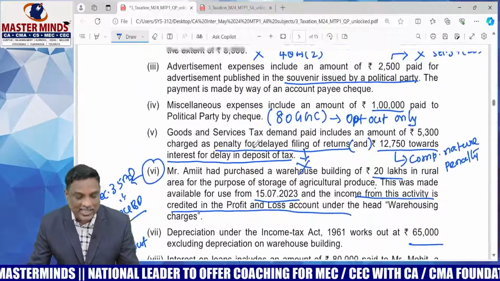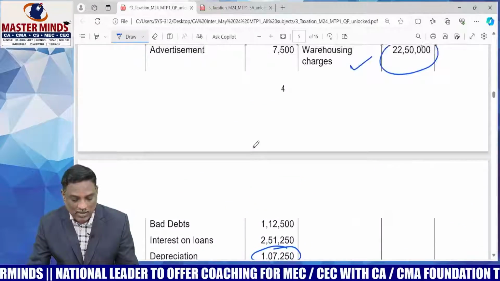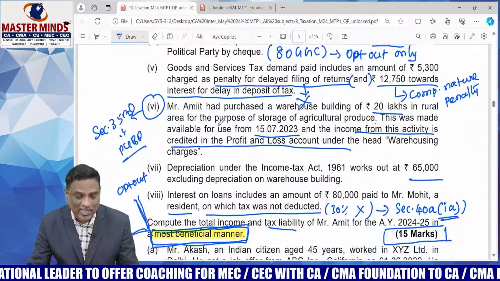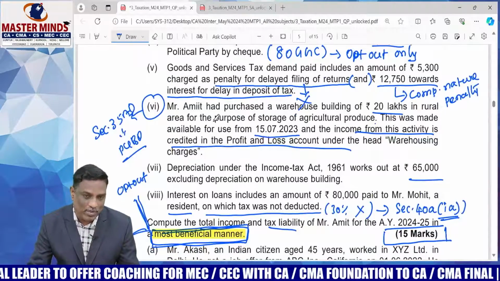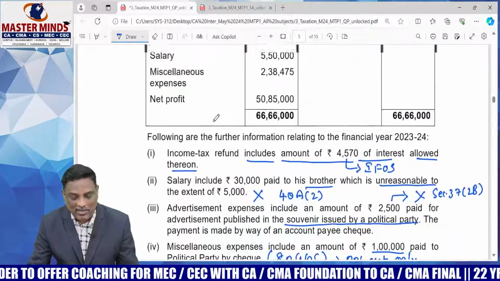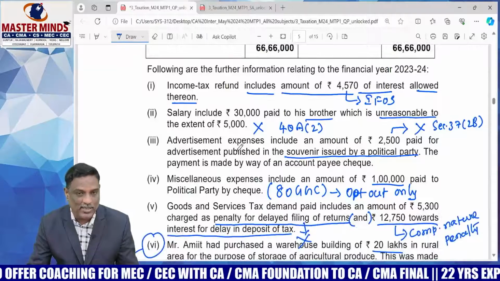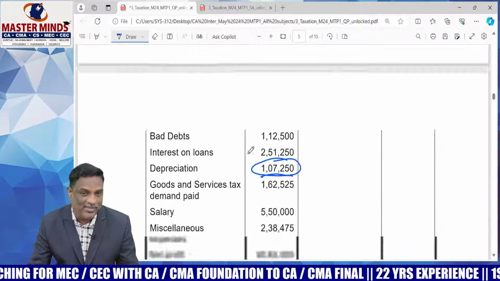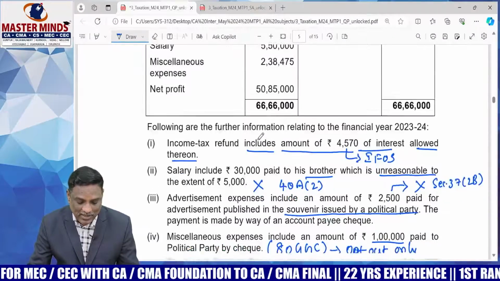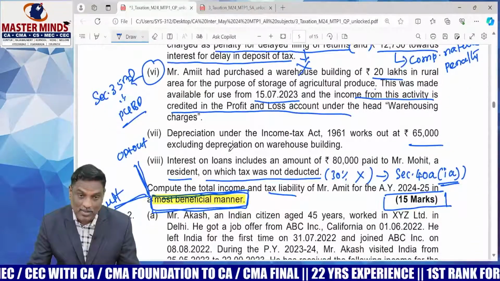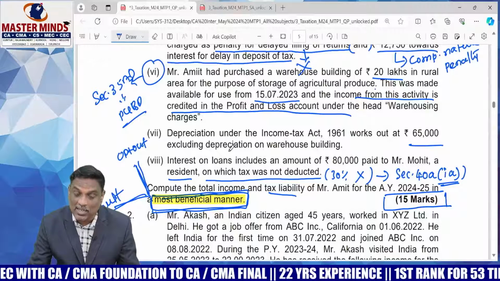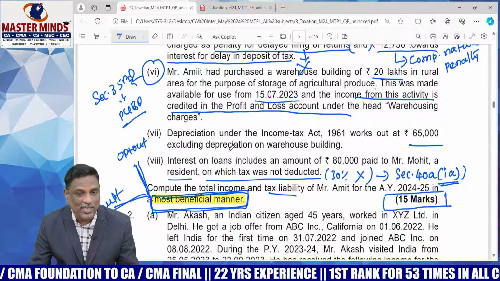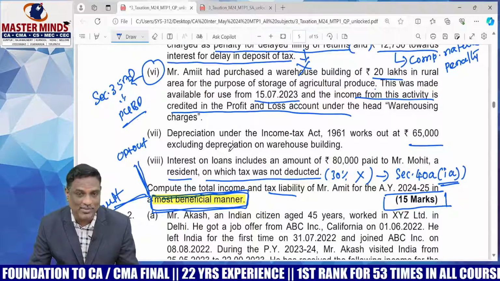Okay, so these are the adjustments relating to total income, and all the adjustments are very easy except the warehousing point, which is something new. Please verify it carefully. And one more important point, the penalties point is also very important. The main observation in this problem is that it will be solved in two tax regimes, compulsorily in both the tax regimes, opt out and default. That is something new in this problem.